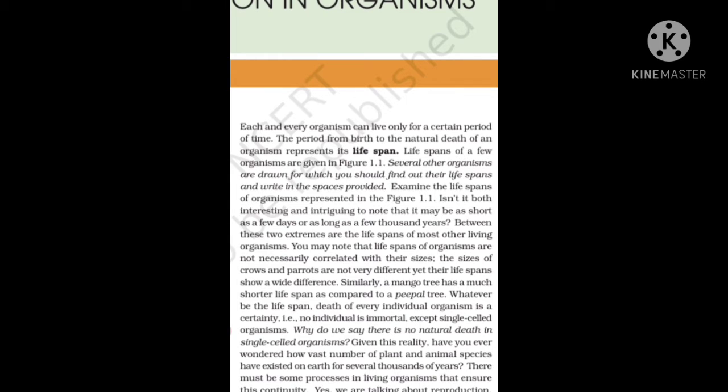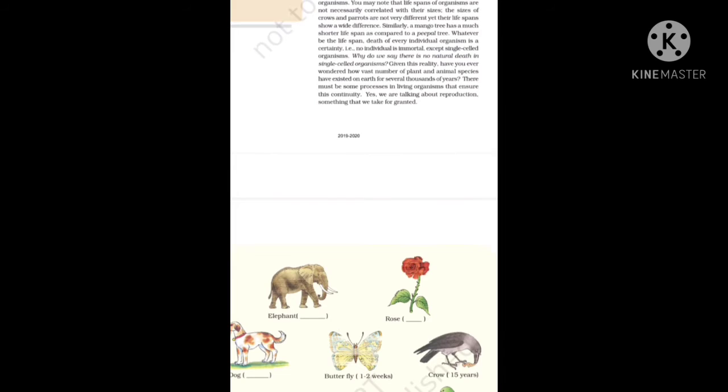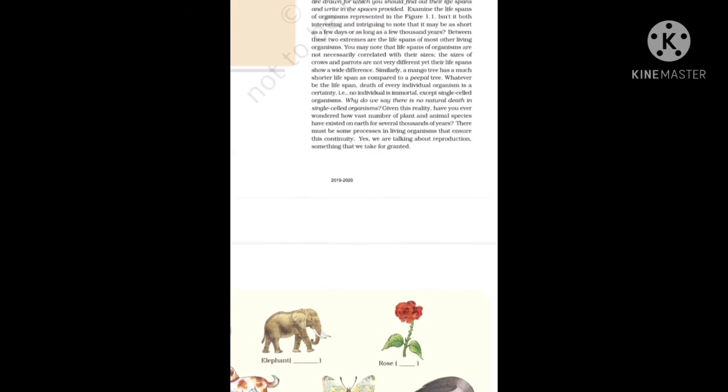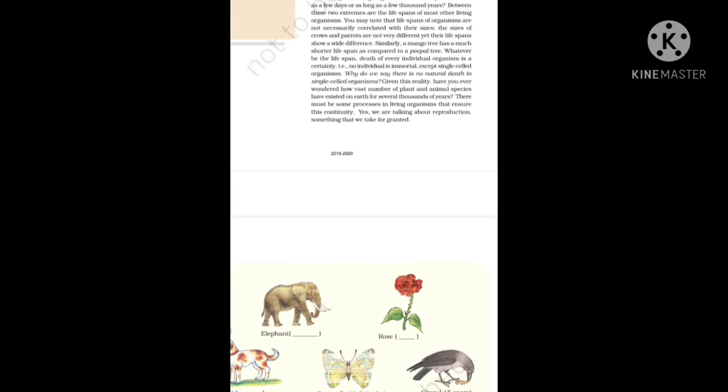Lifespans of a few organisms are given in figure 1.1. Several other organisms are drawn for which you should find out their lifespan, and in the blank space you have to write it down. And in the next line: examine the lifespan of the organisms represented in figure 1.1.